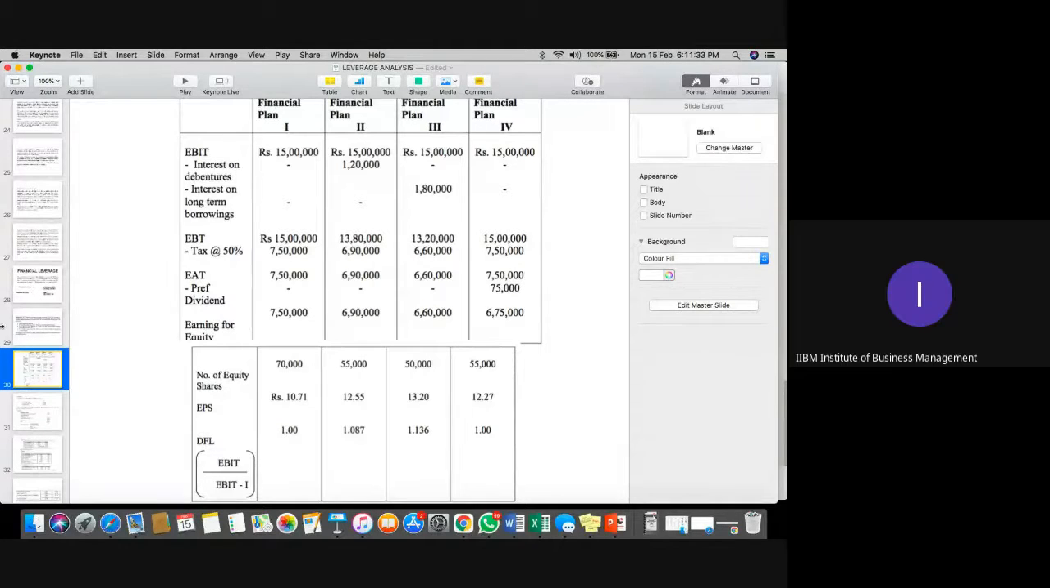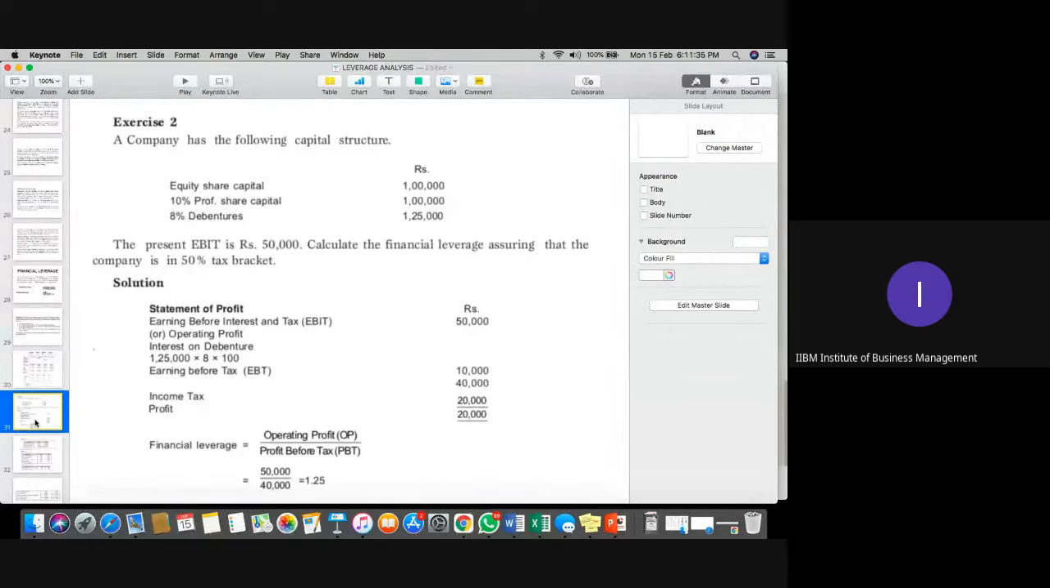Yes, sir. So you can see the next question again is very simple actually. The company's capital structure is given to you: equity share capital 1 lakh, preference share 1 lakh, debenture 1.25 lakh. The current EBIT is 50,000. You need to calculate financial leverage if the tax bracket is 50%.